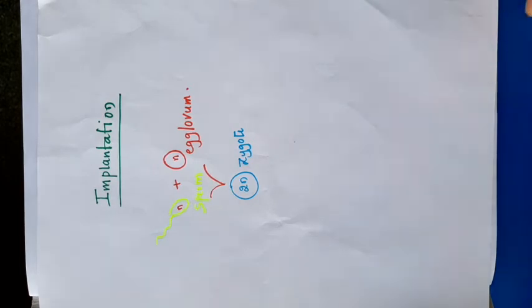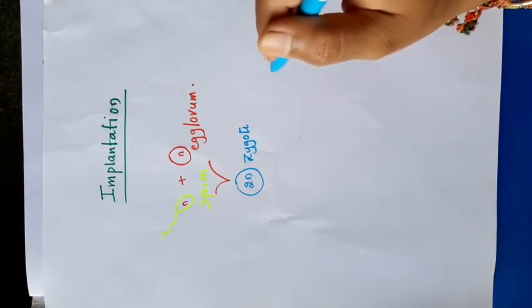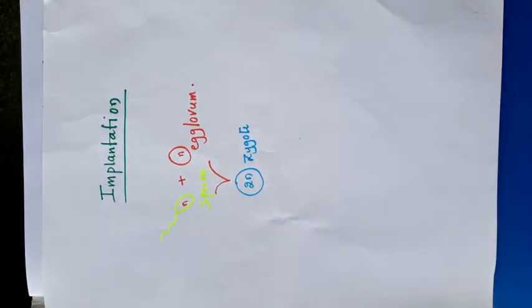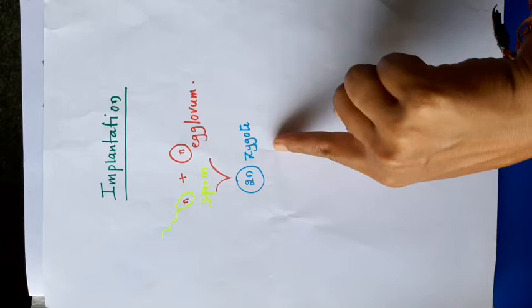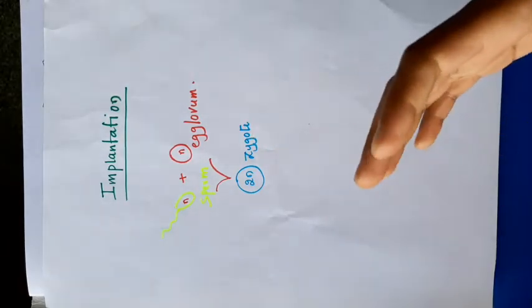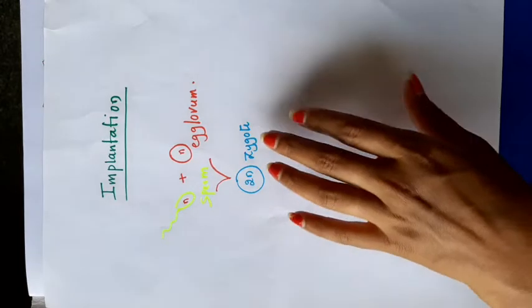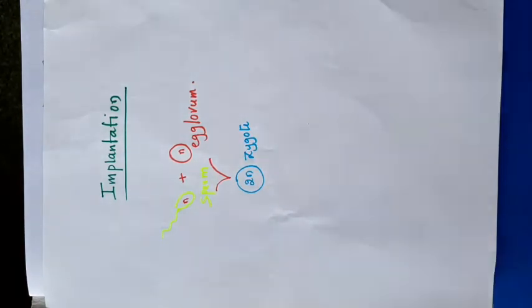This is one of the totipotent cells. Zygote is called a cell because it has a single nucleus and cytoplasm. This is a diploid first cell of an organism. The whole organism forms from this zygote. So we say zygote is a first diploid cell which has the totipotent capacity.